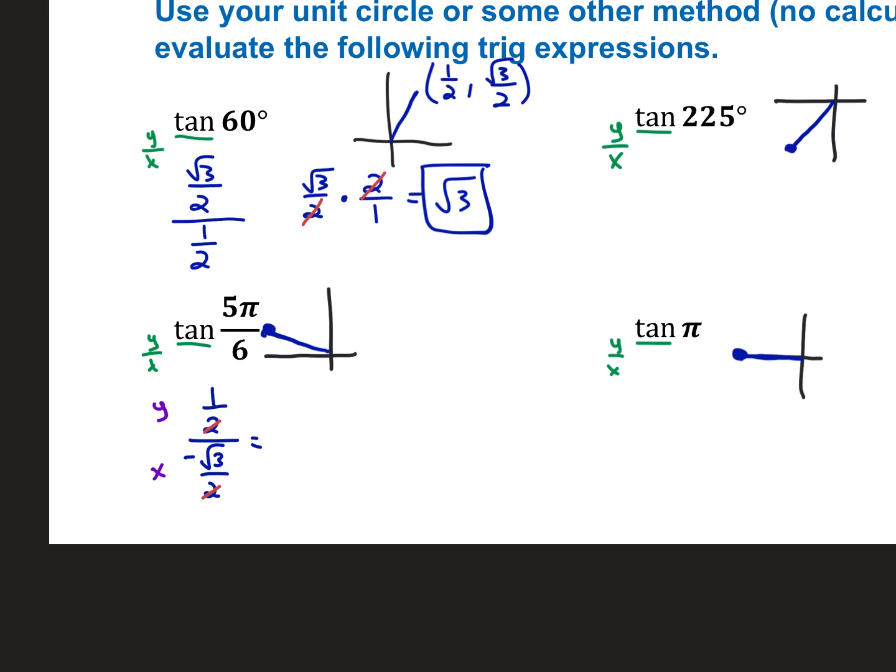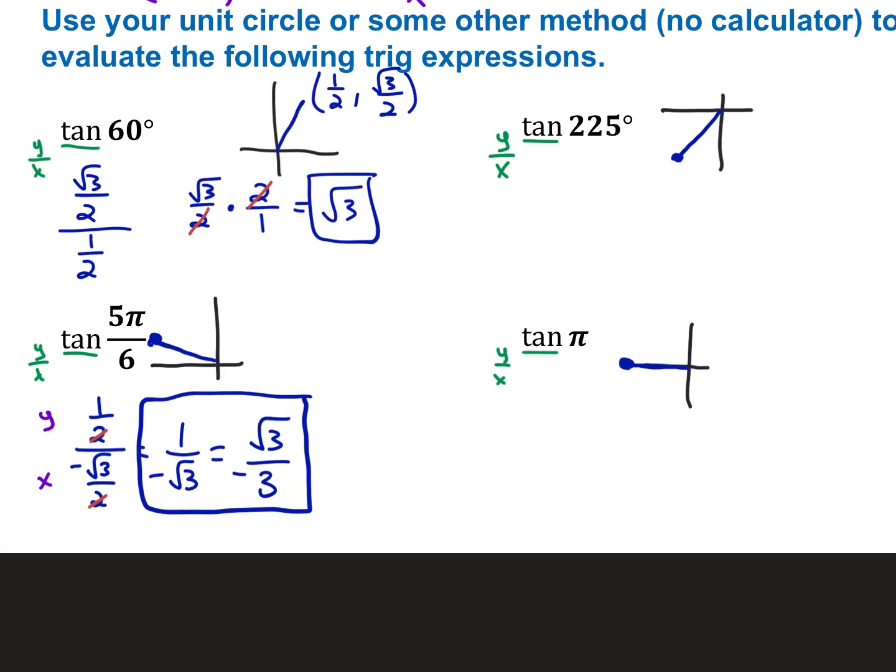1 over negative root 3 is a perfectly fine answer, except are you going to see it like that on the multiple choice section? No. In most multiple choice tests, they're going to rationalize that denominator, so they'll call it negative root 3 over 3. I'll box both of them, because either one is fine, but you'll see it in rationalized form on the test.